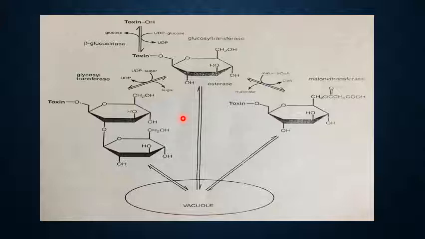And these enzymes are highly active and exist in multiple isoenzymic forms which differ in their specificity towards the aglycone and glycosidic moieties.